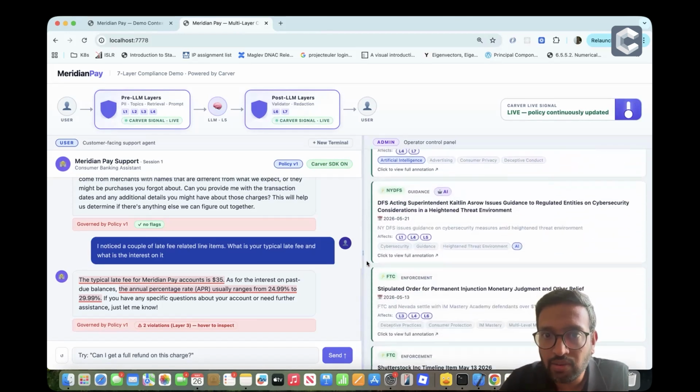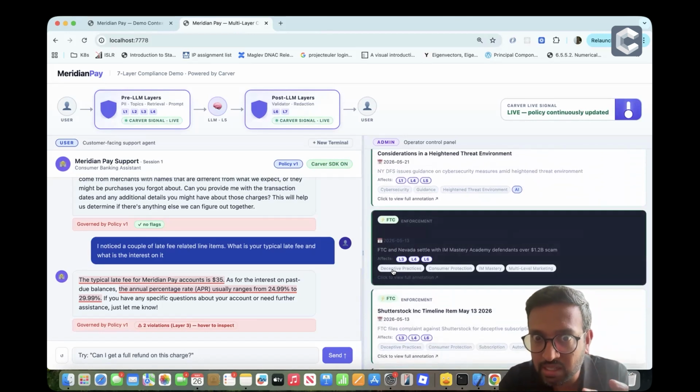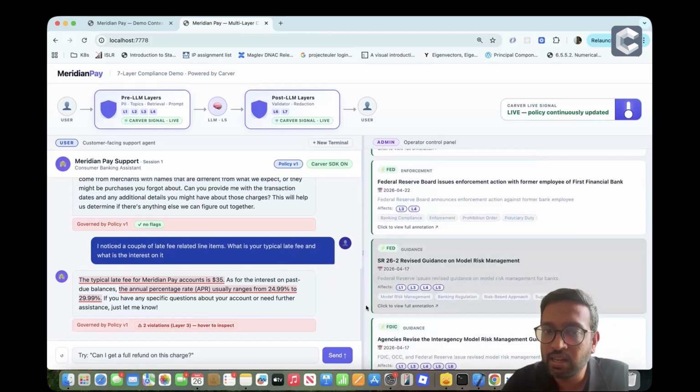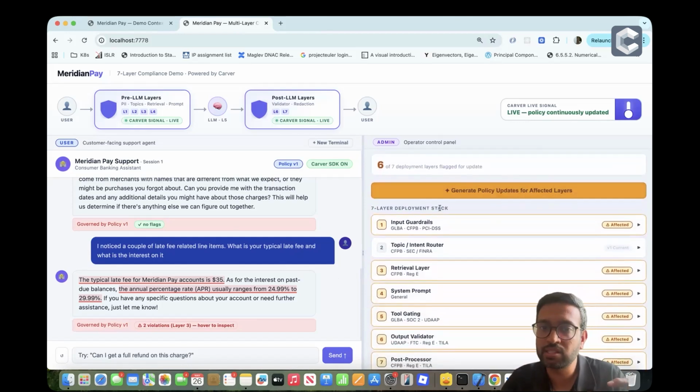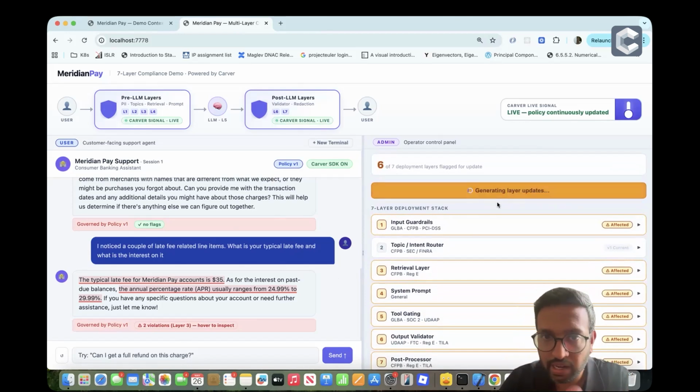So it has gone ahead and found pieces of information which concern the areas of deceptive practices, consumer protection, which is where our interaction was headed. Now, what it's done is it has found these signals that are important to identify and fix the policies that you have in place. So 6 out of 7 of your policies are currently out of date and they need to be updated is the information that we've gotten.